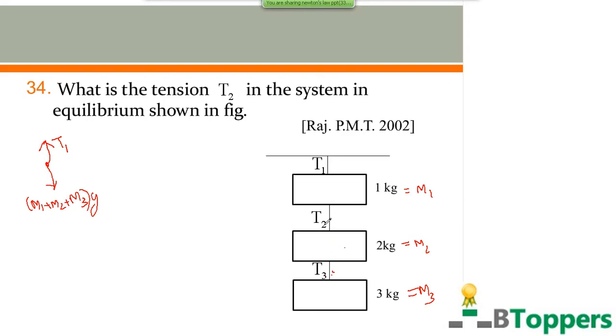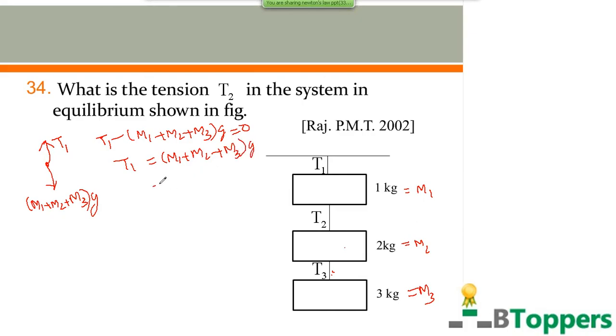Then T2 and T3 should be treated as internal forces, which need not be taken into consideration when you apply Newton's second law for the system. So the resultant force on the system of all the three blocks in the upward direction is T1 minus (M1 plus M2 plus M3) into g, that is 0. So T1 equals (M1 plus M2 plus M3) into g.